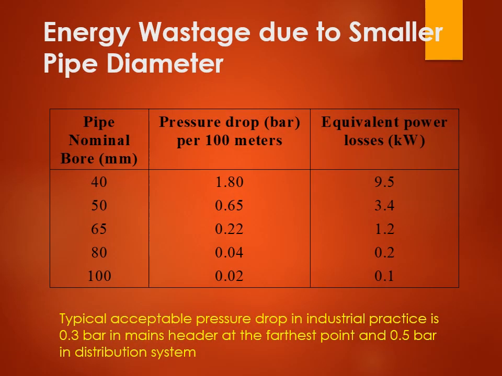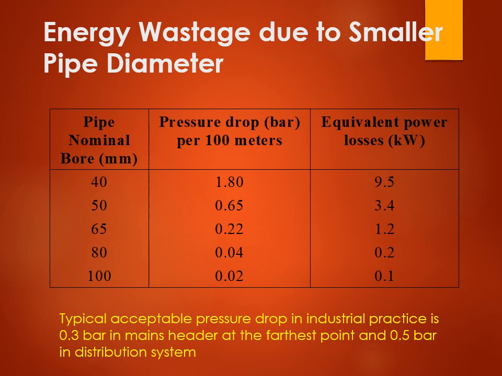Now, another important point is energy wastage due to smaller pipe diameter. Basically, how the pipe diameter is linked to the energy consumption, or you can say the energy losses going on. If you see the table here, the pipe nominal bore, suppose 40 is there. At that time the pressure drop was 1.80 and the equivalent loss was 9.5.